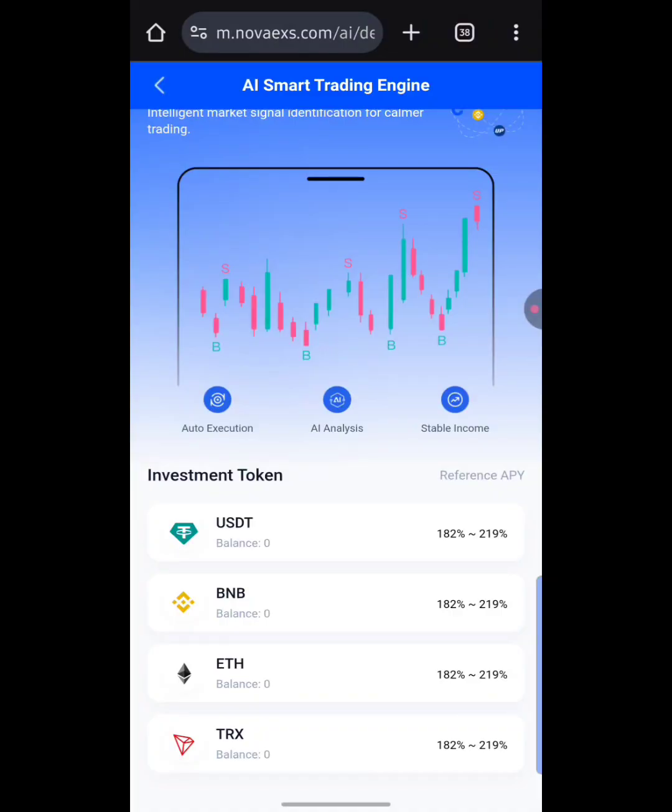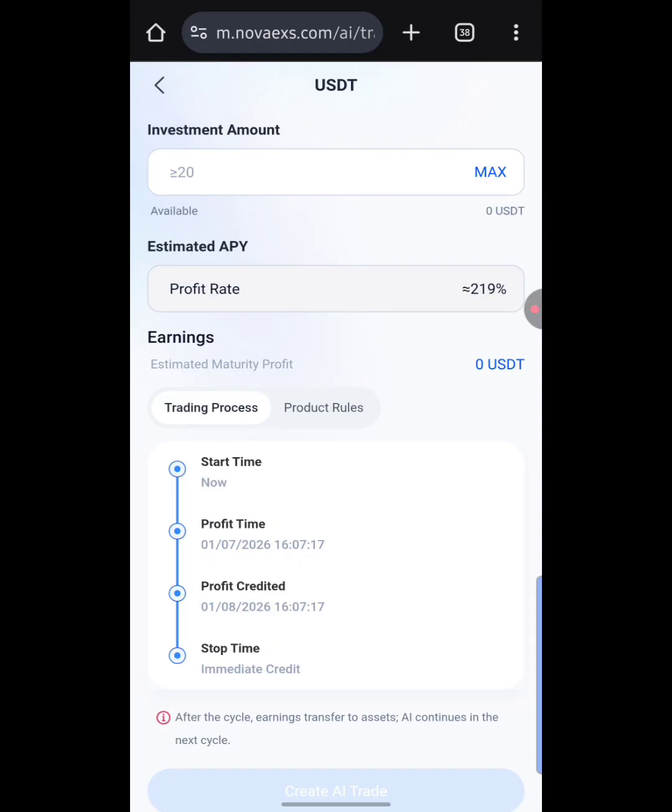All you simply need to do is hit on whichever crypto you actually used for recharging. If it's USDT, you just hit on USDT, guys. Then you input the investment amount you wish to use, right here. As you can see, the minimum is 20 USDT. It says not lesser than 20 USDT.